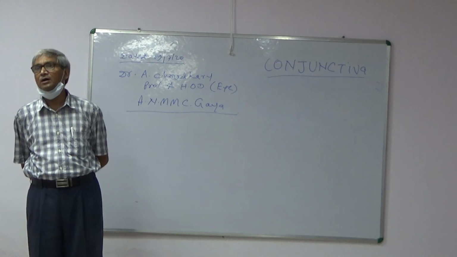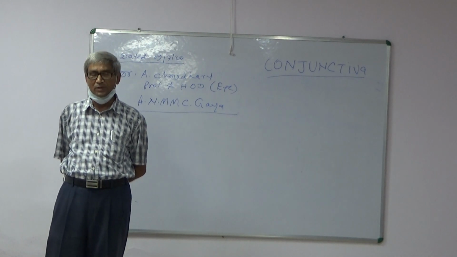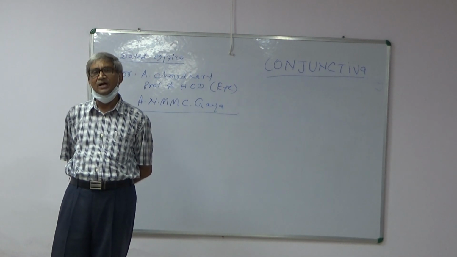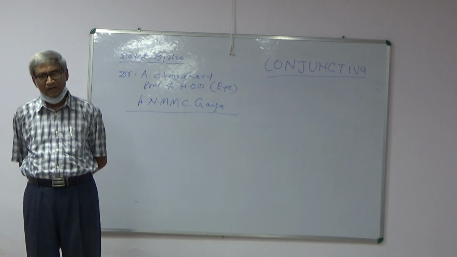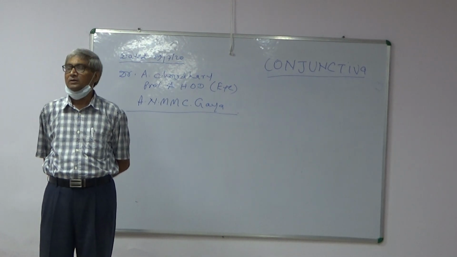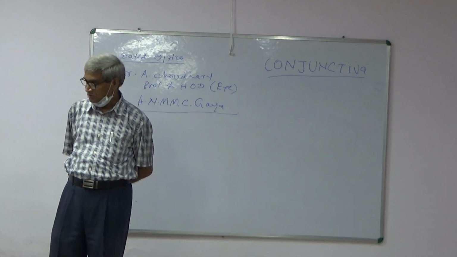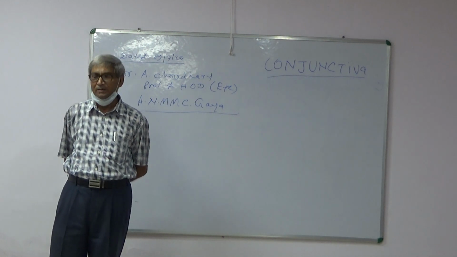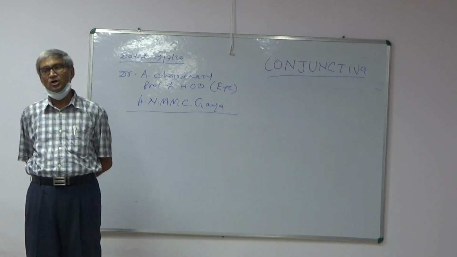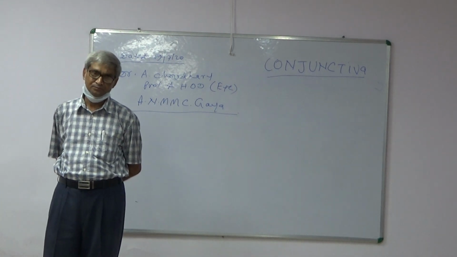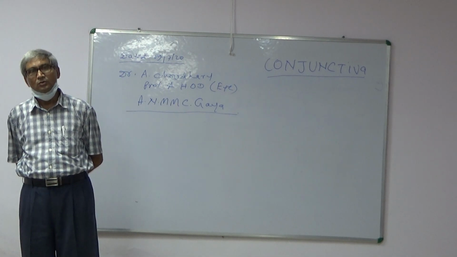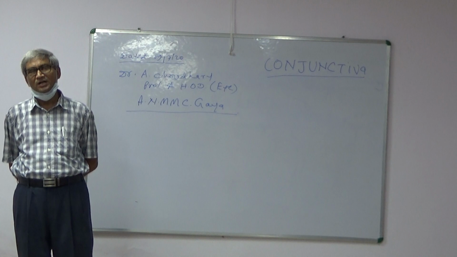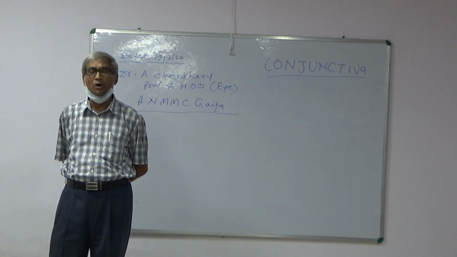So this is the anatomy of conjunctiva. Blood supply: posterior conjunctival artery and anterior conjunctival artery. Nerve supply: ciliary nerves, branches of ciliary nerves, nasociliary nerves, lacrimal nerves, and branches of maxillary nerves. Venous drainage of the conjunctiva occurs through the palpebral vein and ophthalmic vein.